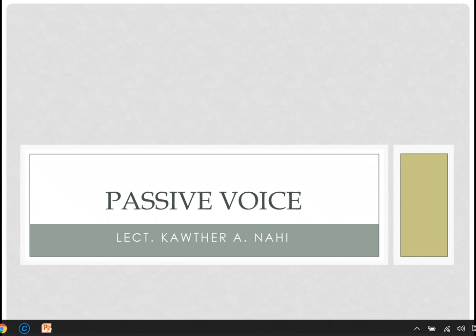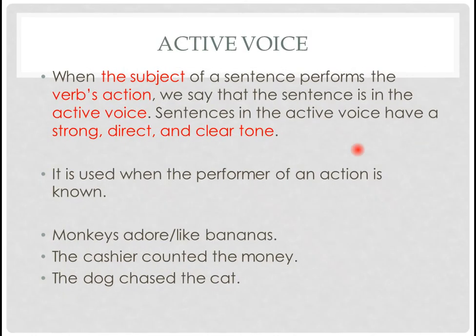Our topic today is passive voice. You all have studied something about passive voice earlier, and today we are going to explain it again. Let us start with understanding what active voice is in order to understand what passive voice is.